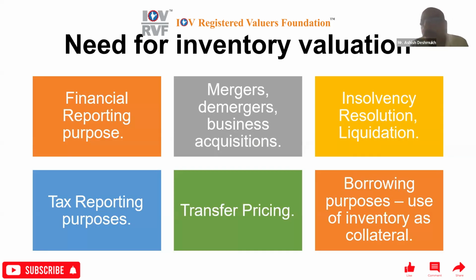Okay, so inventory or stock is reported on the asset side in the balance sheet, and it is part of current assets. Your land and building, plant and machinery, furniture and fixtures, goodwill, intangible assets are part of fixed assets, and then there are current assets also. This is the major part of current assets: 70%, 80% of current assets constitutes inventory in the manufacturing sector.